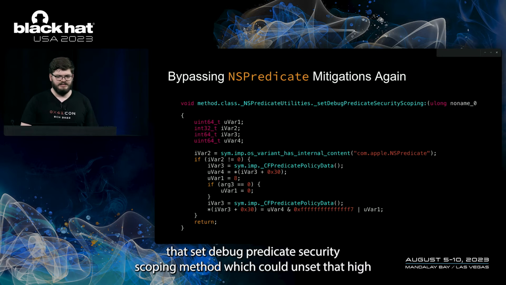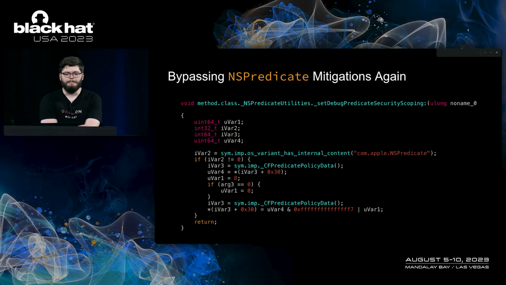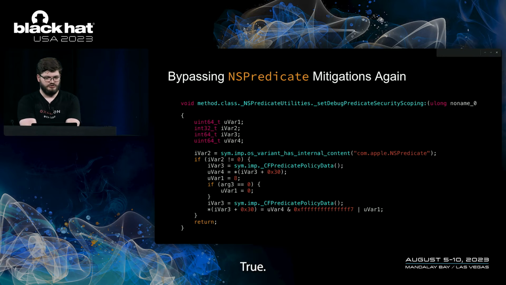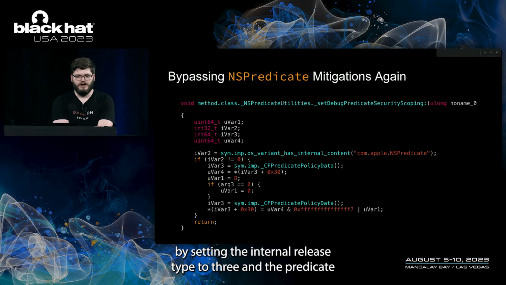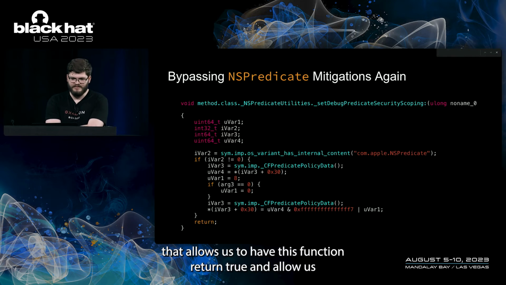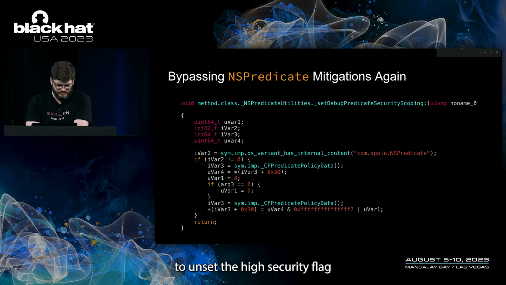This is that setDebugPredicateSecurityScoping method, which could unset that high security flag, now stored at CFPredicatePolicyData plus 0x30. But only if that os_variant_has_internal_content function returns true. And this is what we accomplished by setting the internal release type to 3 in the predicate. That allows us to have this function return true and allow us to unset the high security flag.